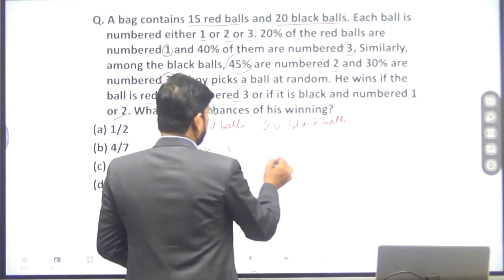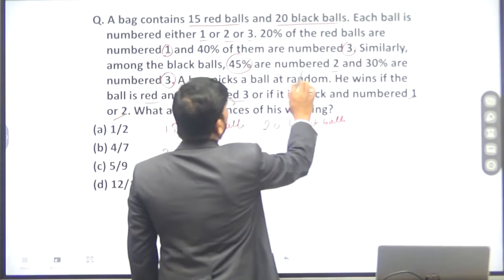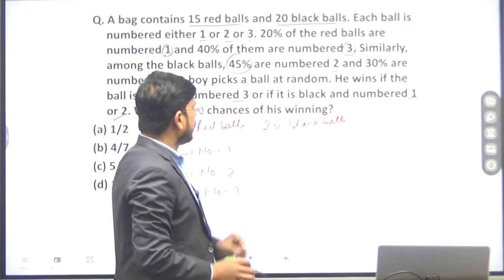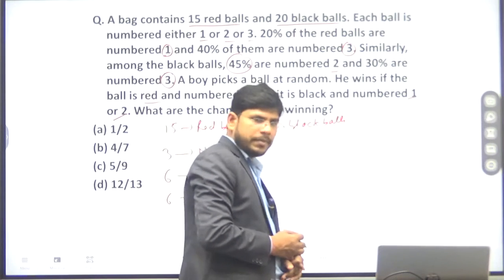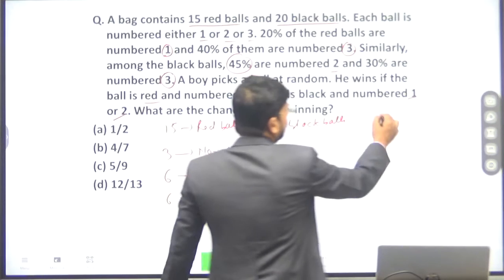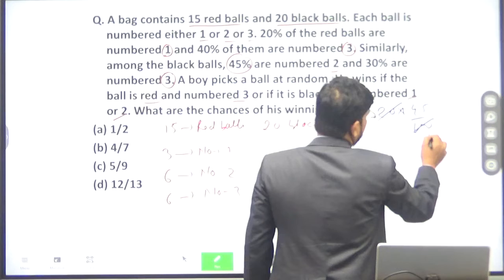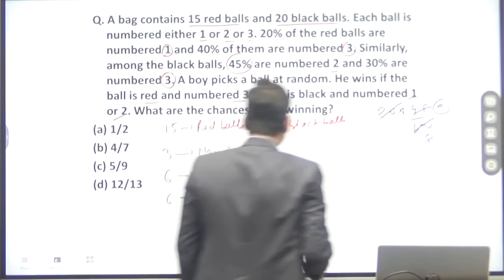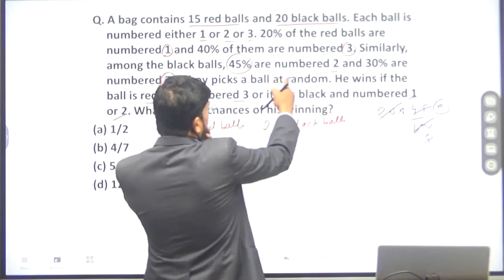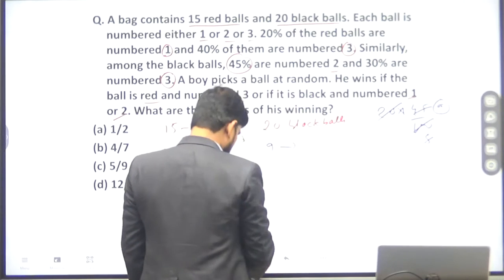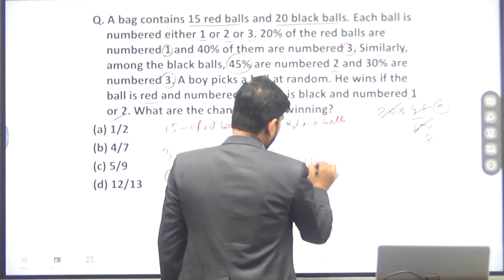Among the black balls, 45% are number 2. 45% of these 20 balls: 20 into 45 divided by 100 will be 9 balls. So there are 9 balls numbered 2.